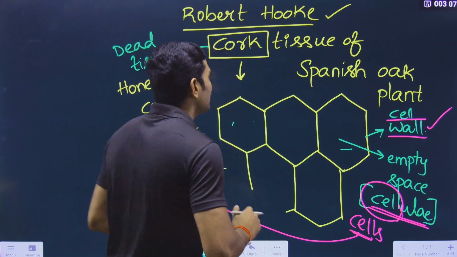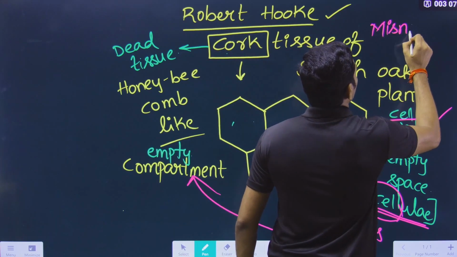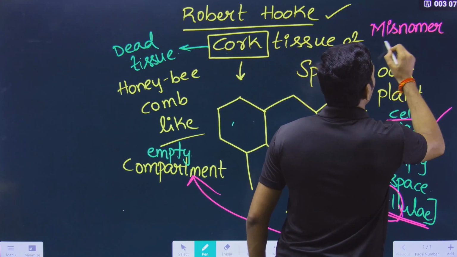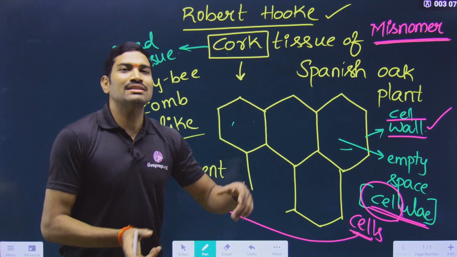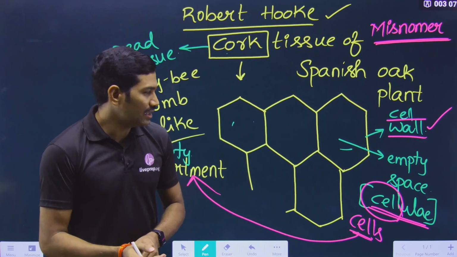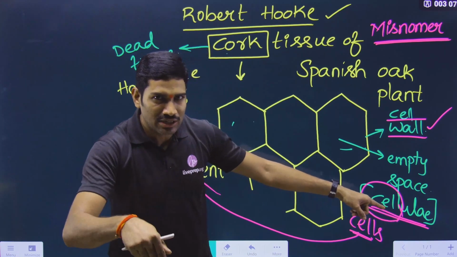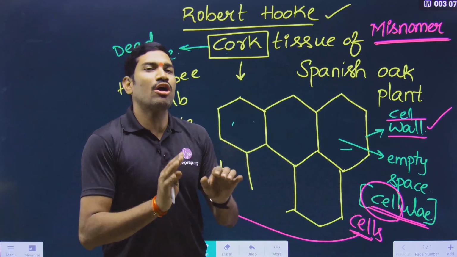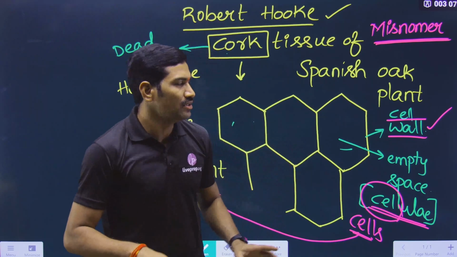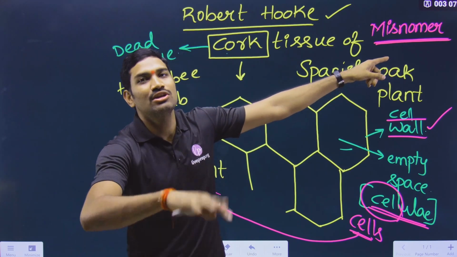So this type of word is called a misnomer. What is the meaning of misnomer? It is a wrong name. Actually cell means empty compartment. But what is the cell that we are studying today? Is it an empty compartment? No. That means it is a wrong name that was given to this particular thing. So this type of word is called a misnomer, but still we are using the same word today also.